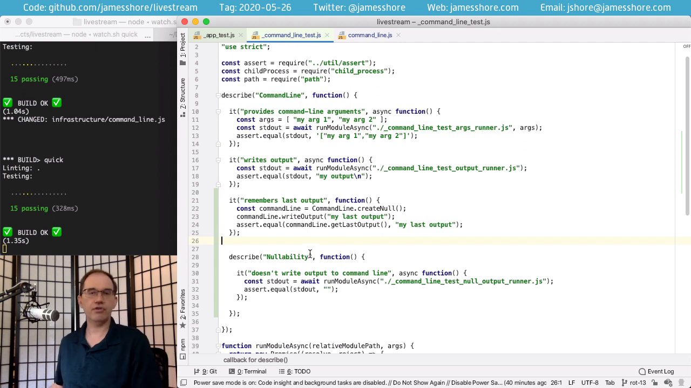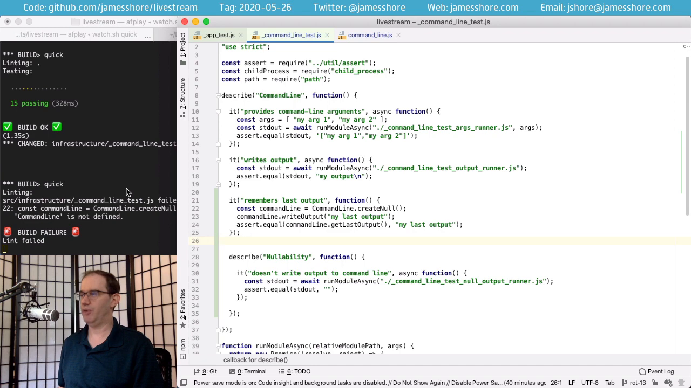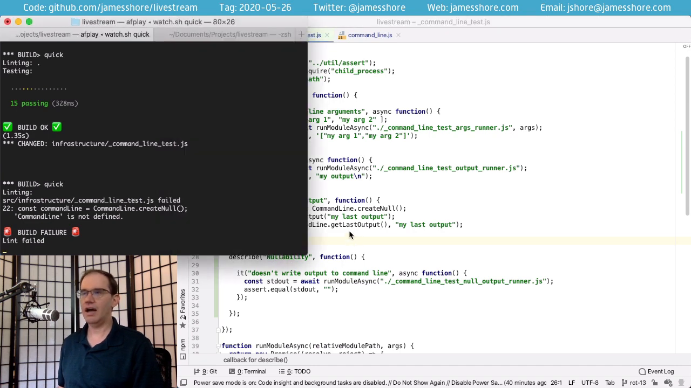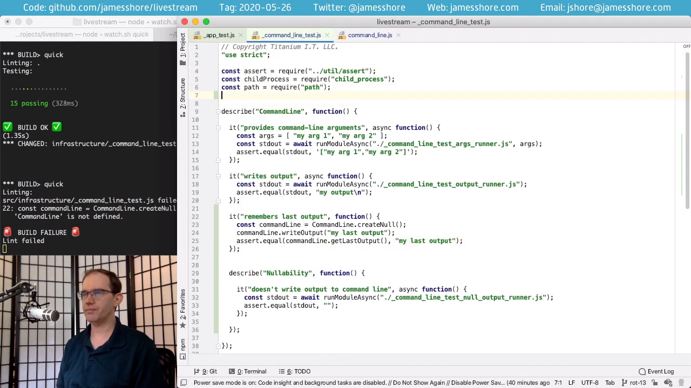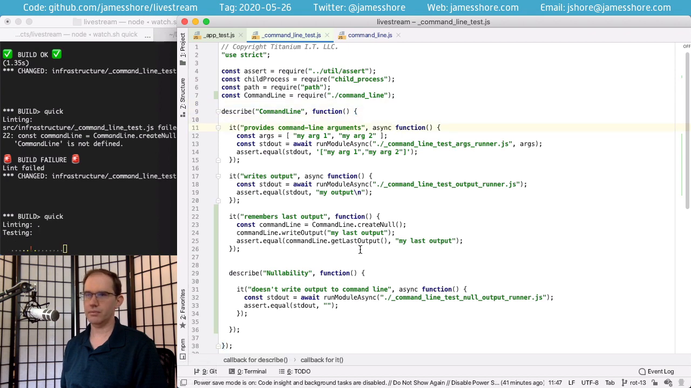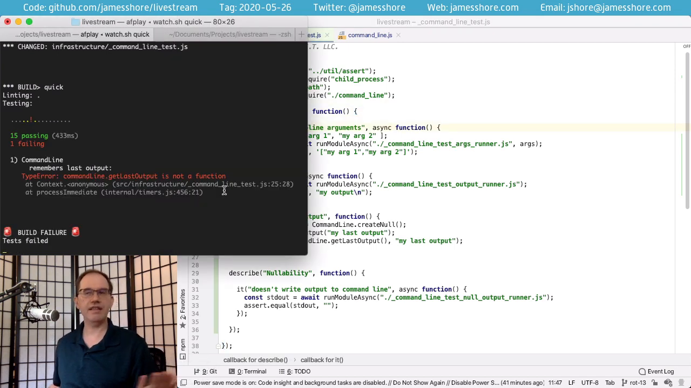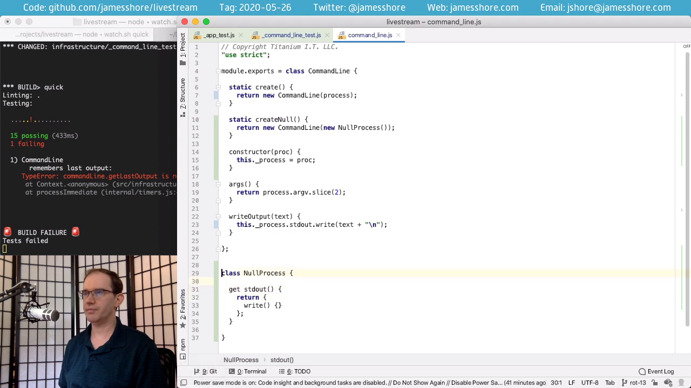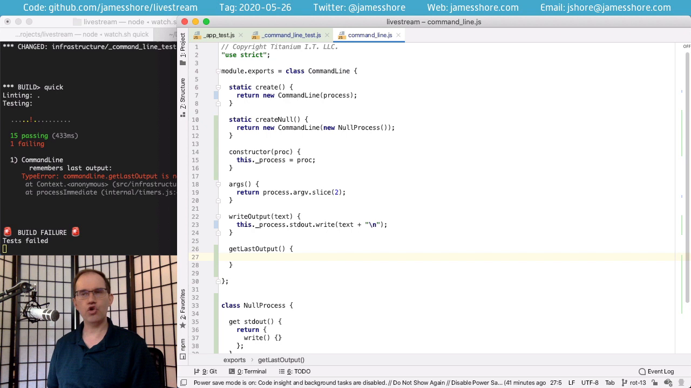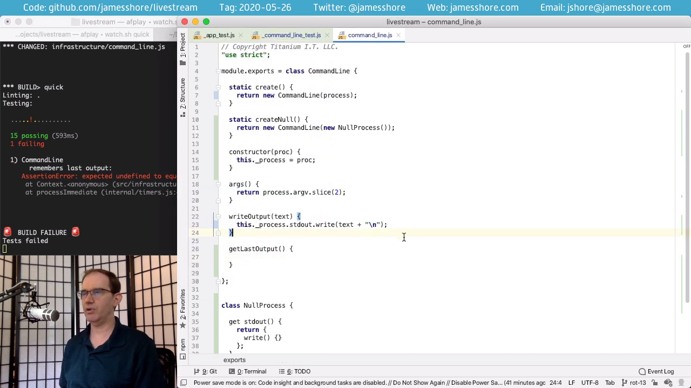And this is going to fail for several reasons. We don't have a get last output. Hey, JitterTed, I'll answer that question just in a moment. Thanks for the question. Command line's not defined, so we'll have to bring that in. Okay, now it's complaining that get last output doesn't exist. So we'll write this just as normal production code. And now that we've added it, it's going to complain that it was undefined, not my last output.